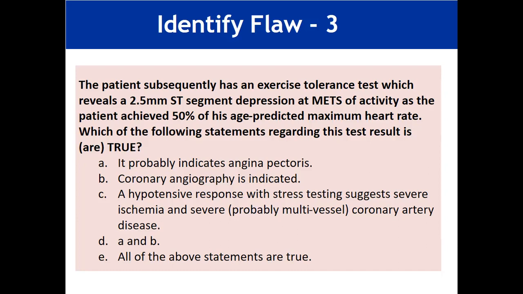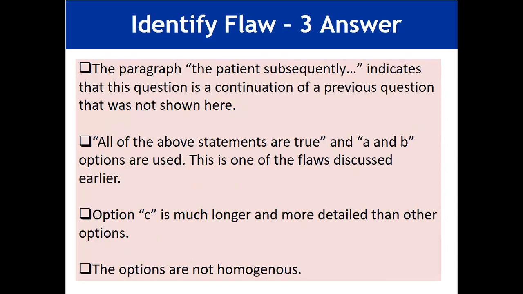Let's see what the different flaws are in this MCQ. The phrase "the patient subsequently" indicates that this question is a continuation of a previous question that was not shown here. Subsequently means events occurring as a result of the previous ones, which are not present here. So again, this is one of the flaws. "All of the above statements are true" and "A and B" options are used; this is one of the flaws discussed earlier. Option C is much longer and more detailed than the other options, and these options are not homogeneous as well. So again, there is heterogeneity in this question.